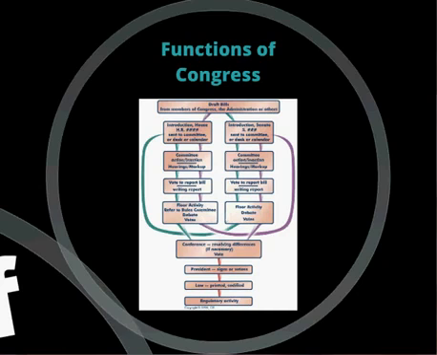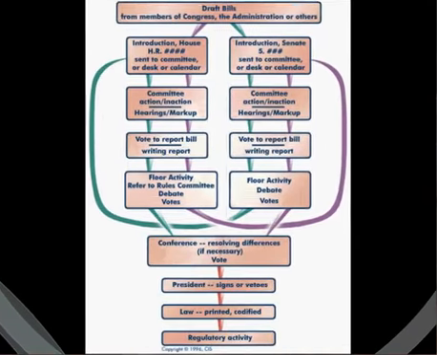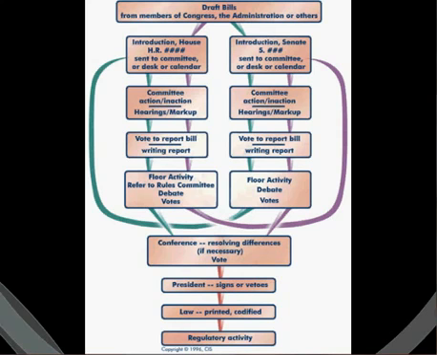Now we are going to look at how a bill becomes a law. This is a good picture of how a bill is passed through Congress to become a law. Let's follow the purple line. First, the bill has to be drafted. This means that someone, either a congressman, the administration, or others, has to actually write the bill. Then it goes to the House.